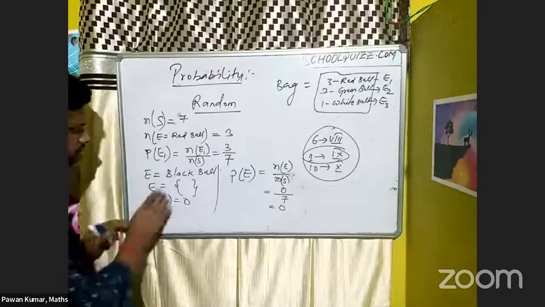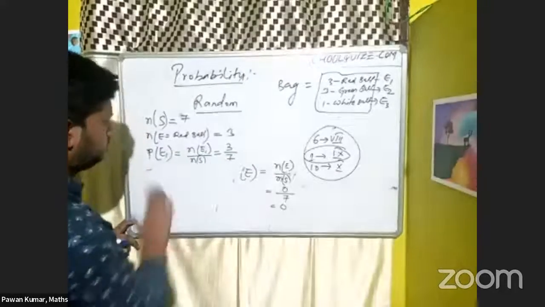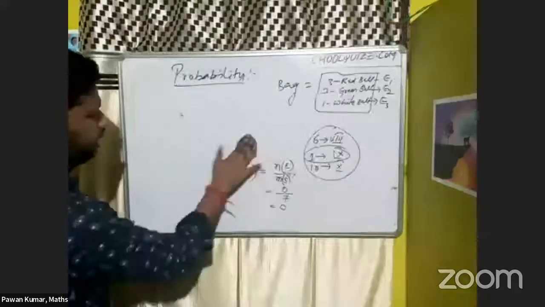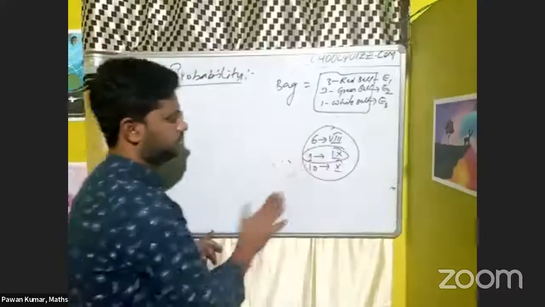Okay, so this is all about probability. Anything you want to discuss more on this probability?